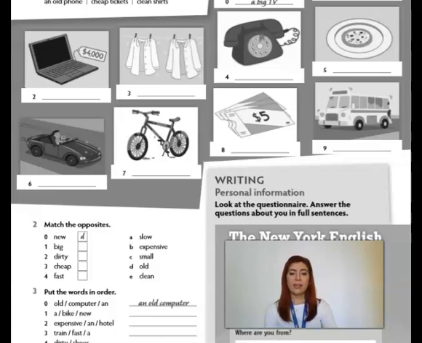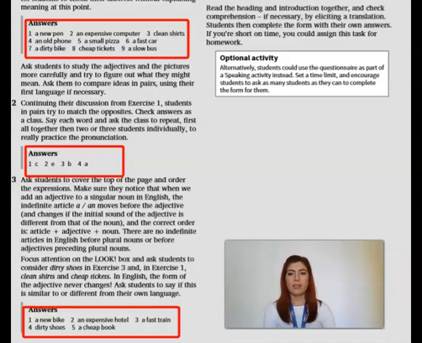Now, finally, let's check the next vocabulary activities. So here are the reminders of what exercise we're talking about. And now let me show you the answers. Right, so let's start with the first exercise. Here are the answers. So we have a new pen, an expensive computer, clean shirts, an old phone, a small pizza, a fast car, a dirty bike, cheap tickets, a slow bus.